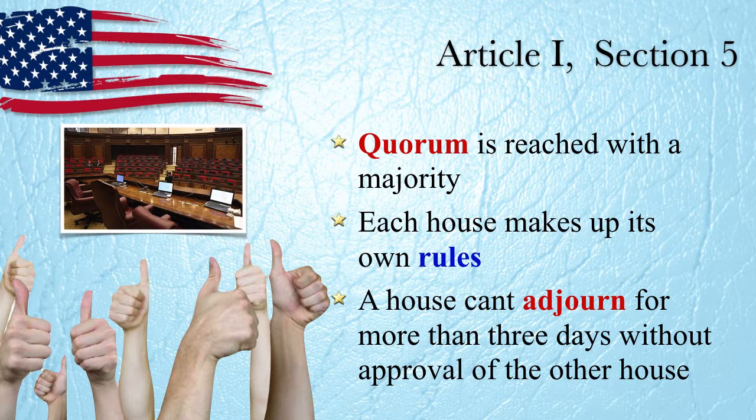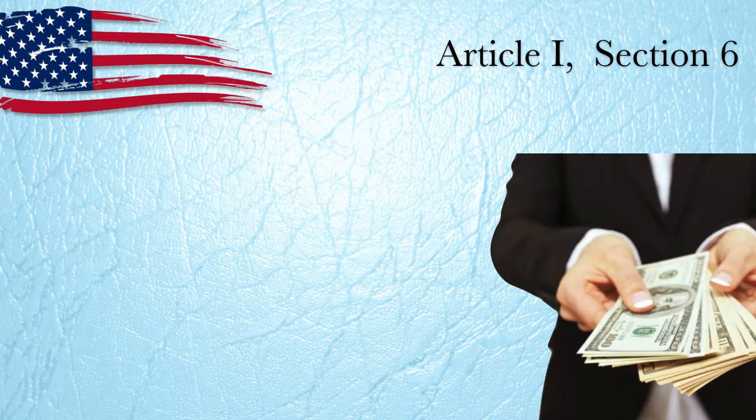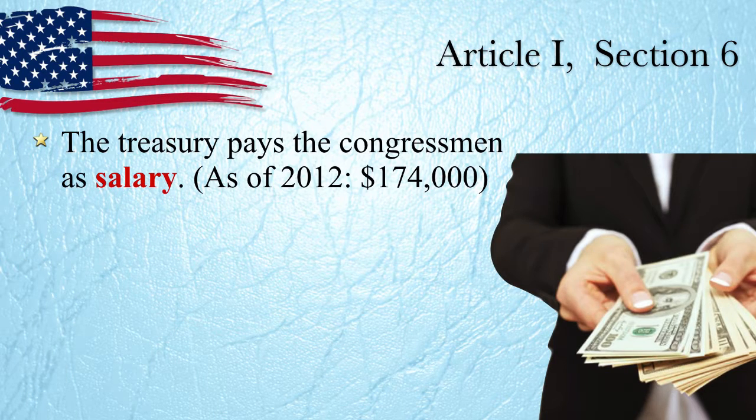So what it says is that the House of Representatives, let's say, cannot end its session for more than 3 days without the approval of the other house, because they need each other in order to get business done. So that's very, very important. Now, what do they get paid? Well, congressmen in the Senate and the House, as of 2012, get paid a salary from the Treasury Department. That salary is $174,000 per year.